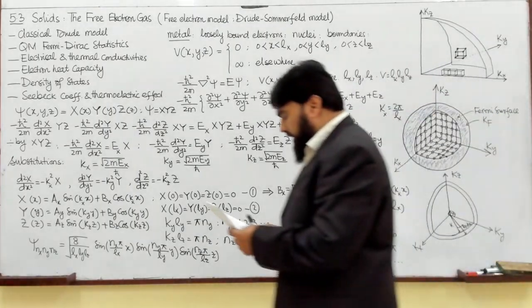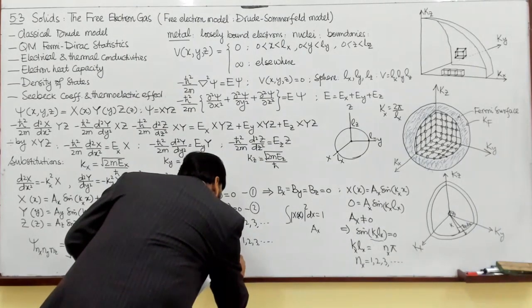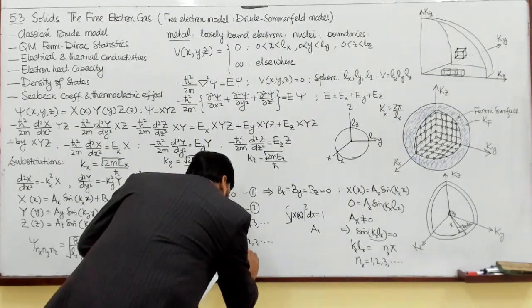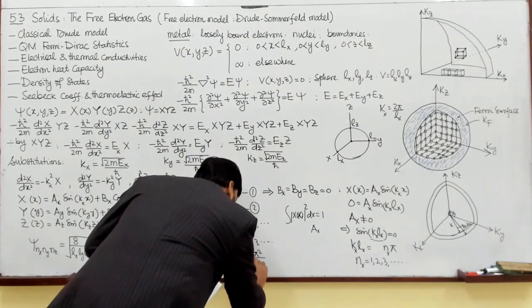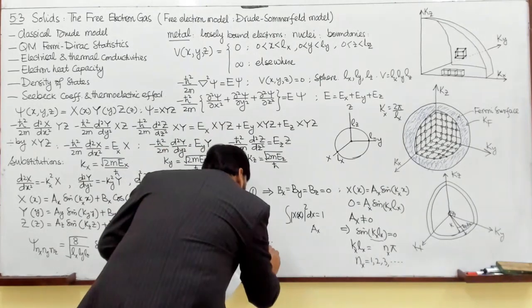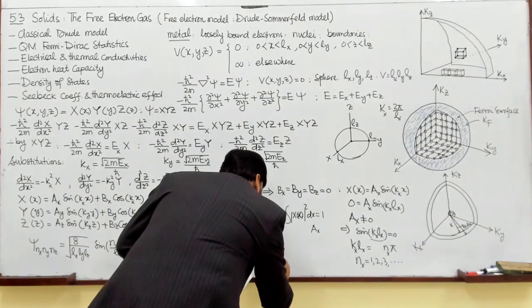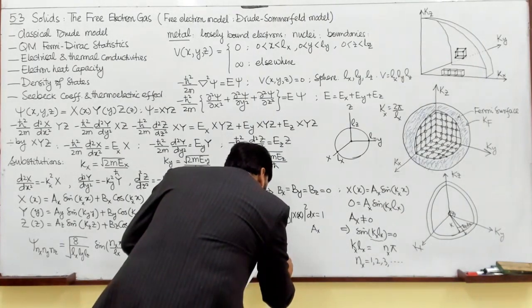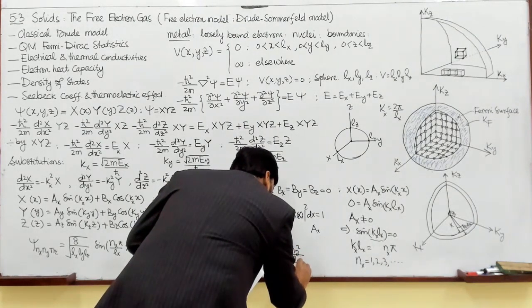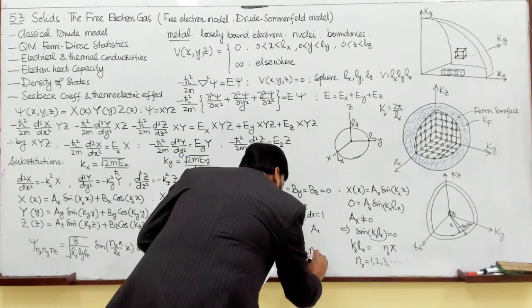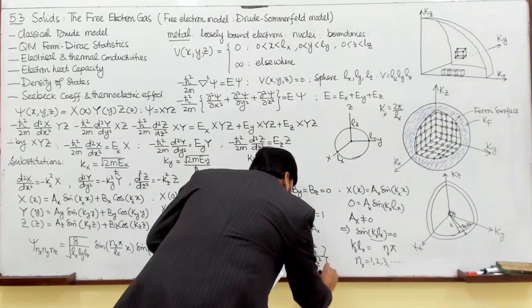So the total energy is equal to h bar square pi square over 2m times nx square over Lx square plus ny square over Ly square plus nz square over Lz square.